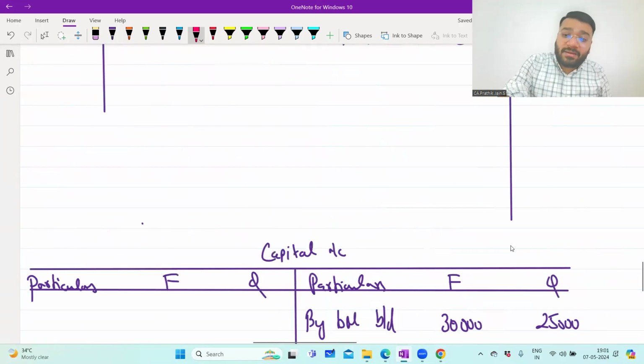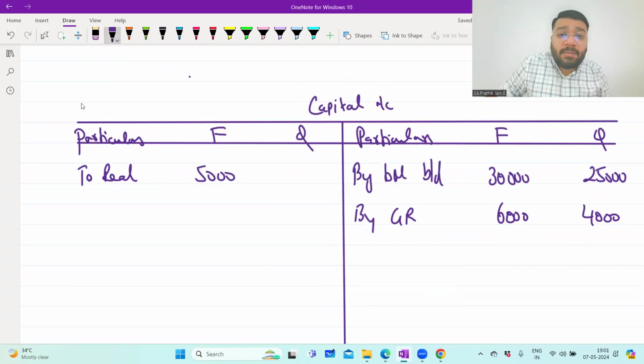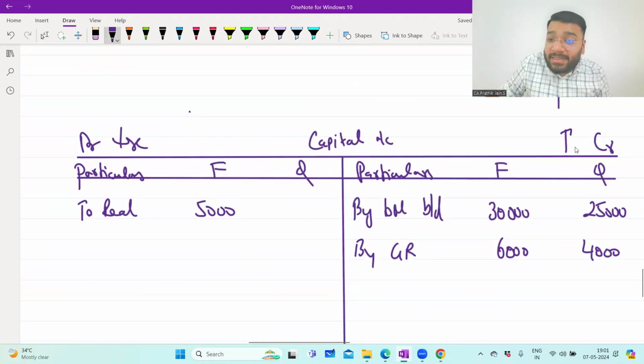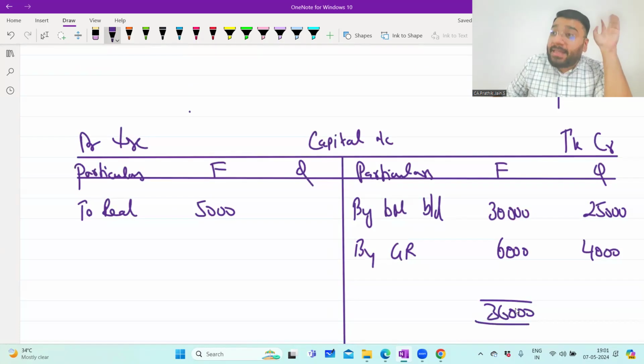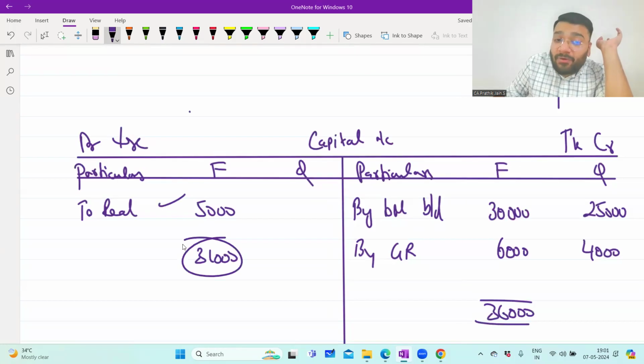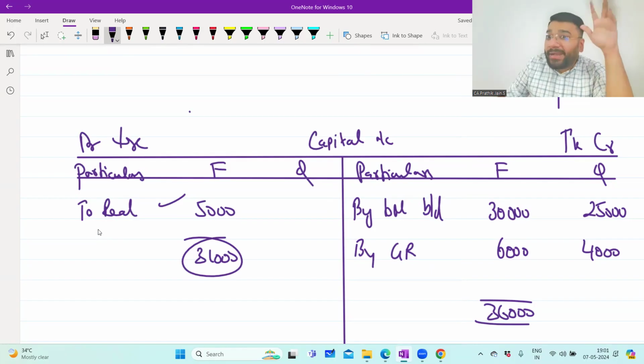Now in the capital account, what will happen? In the capital account it will be to realization 5,000 rupees. Now what is the debit part? Debit means decrease in capital, credit means increase in capital. Now, the total amount, how much do I have to pay to Fast? Totally 36,000 rupees. In that, 5,000 is already paid in the form of the patent. So how much do you have to pay him? 31,000 only in the form of cash. I'm just trying to make you understand through an example. So if any partner takes over any asset, it is as good as repaying him his capital in kind.